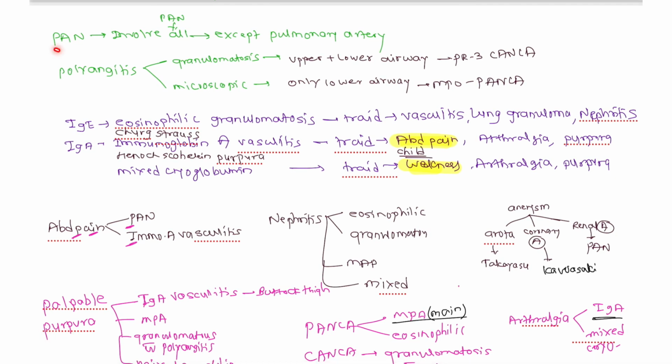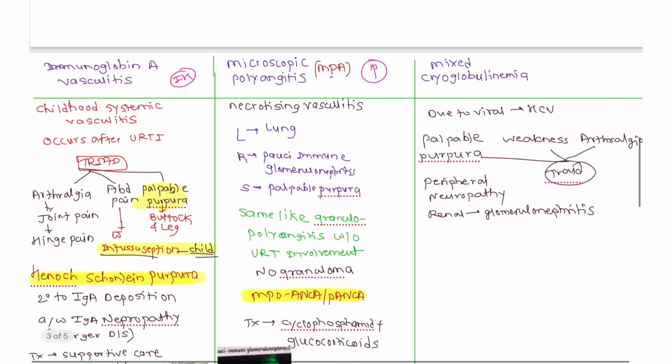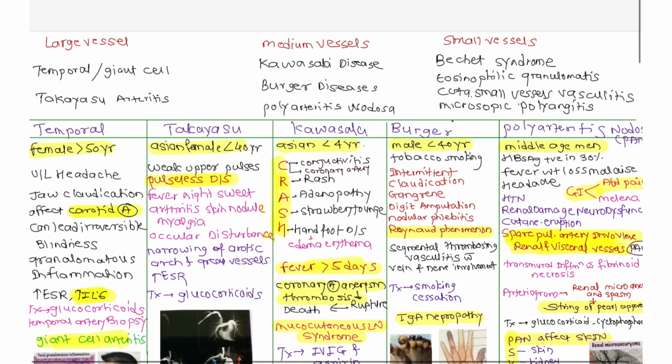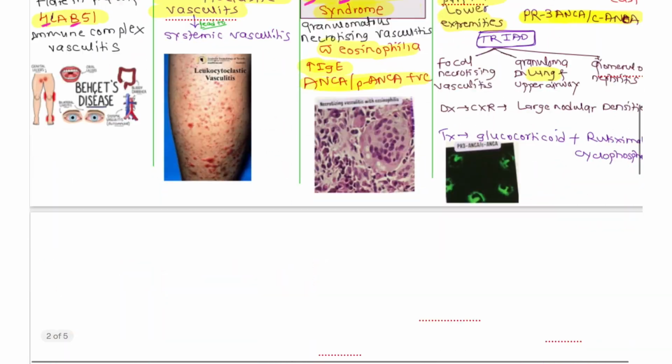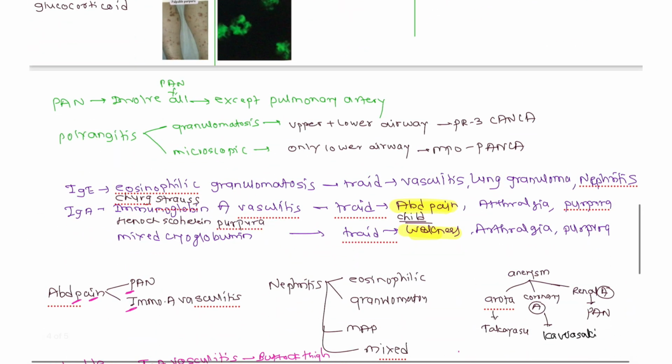Now see here in the PAN, that is polyarteritis nodosa. PAN means all the vessels are involved, all the vessels are involved except the pulmonary artery. This you have to remember. It is in the name PAN itself: all vessels involved except pulmonary artery.